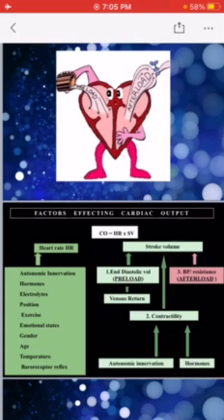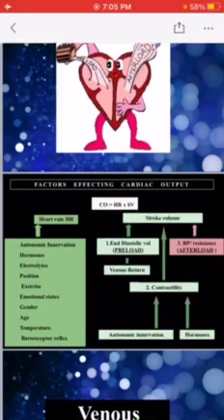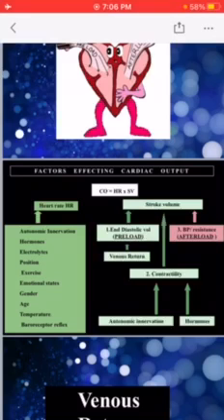Now let's see what are the factors upon which heart rate depends. On the left side you can see the heart rate depends upon the autonomic innervation. Autonomic innervation includes sympathetic and parasympathetic innervation. Sympathetic innervation increases the heart rate and parasympathetic innervation decreases the heart rate. Next is hormones. There are certain hormones that increase the heart rate, and the example is epinephrine and norepinephrine.